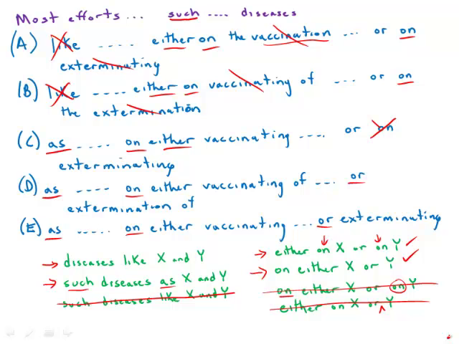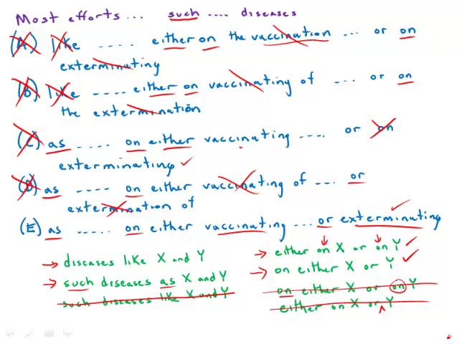Vaccinating or exterminating, that would be correct parallel. Vaccination of or exterminating, so again, gerund versus noun, not parallel. Vaccinating, exterminating, correct parallel.